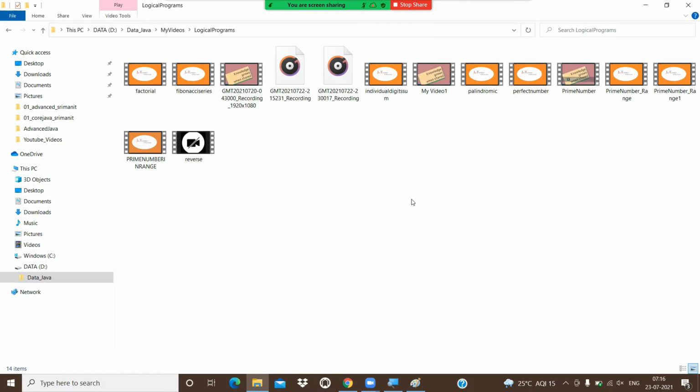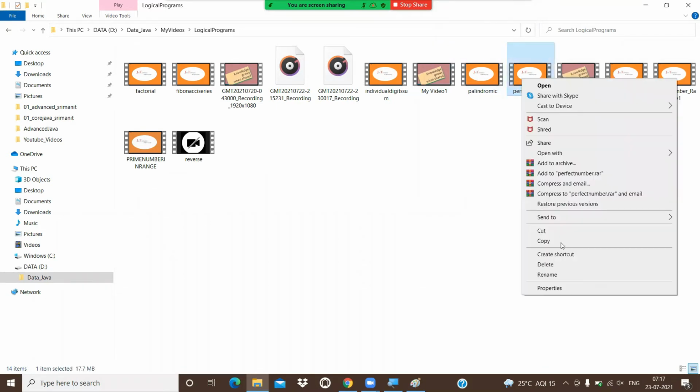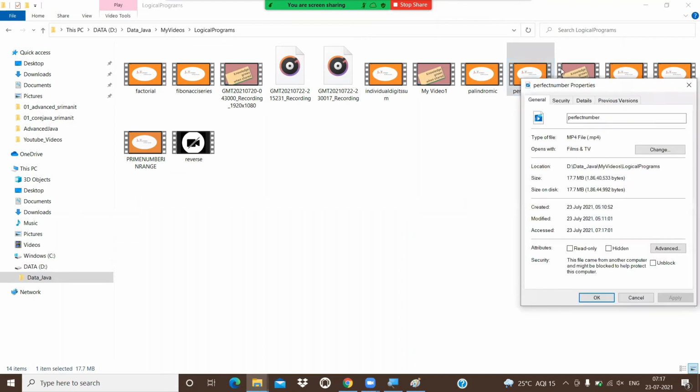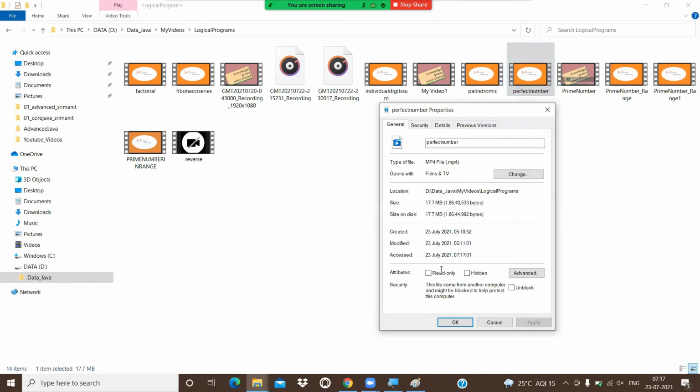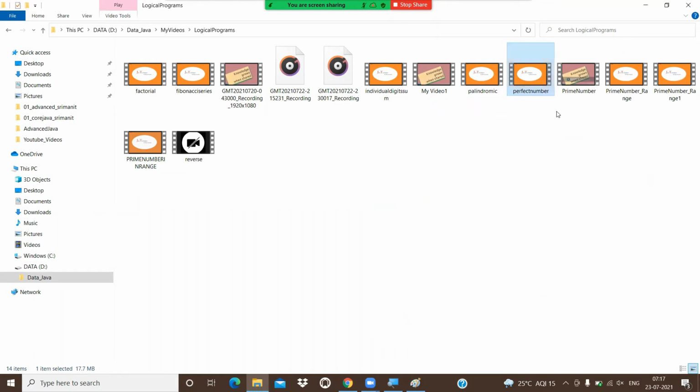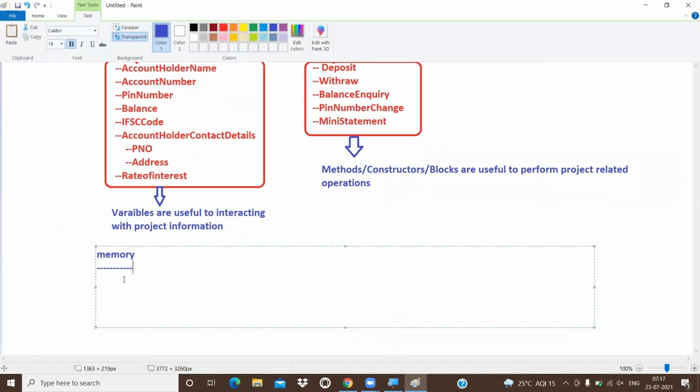So what will the hard disk do? The hard disk will provide space. For example, right clicking on that video and checking the properties, my hard disk provided 17.7 MB of space for my video. In the same manner, if you want to store information, definitely what do we require, guys?